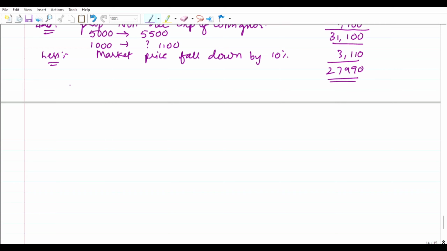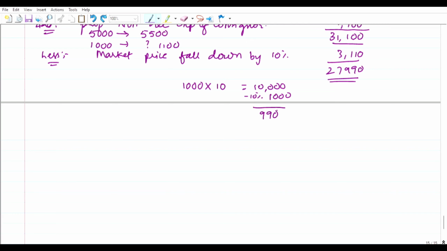Now you have to calculate it at cost price, that is rupees 10. So 1000 units at 10 rupees is 10,000 rupees. And you have to divide it with the 10% minus 10%, which is rupees 1000. That would be what? 9,900.